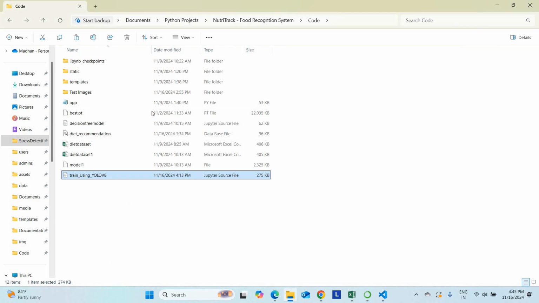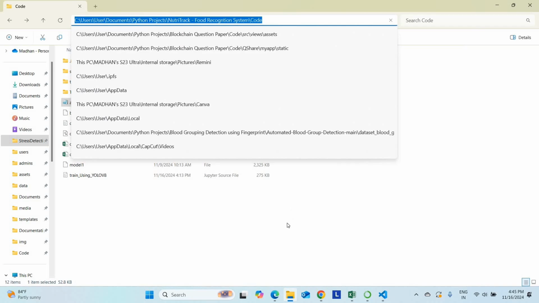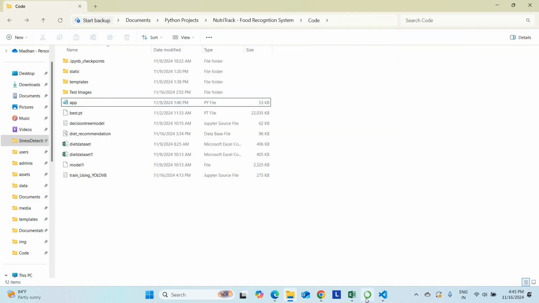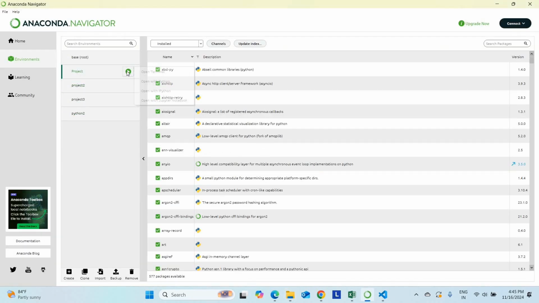Now I can run the overall web application. To run the web application, you should copy the location. This is the project location. Copy that. Then open Anaconda Navigator, click the project, and open the terminal.